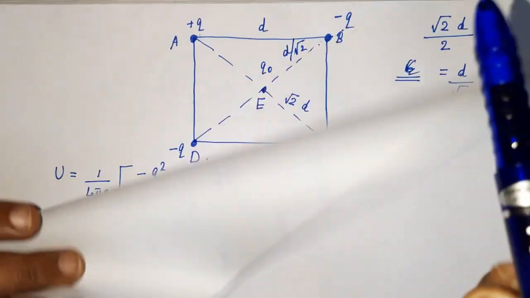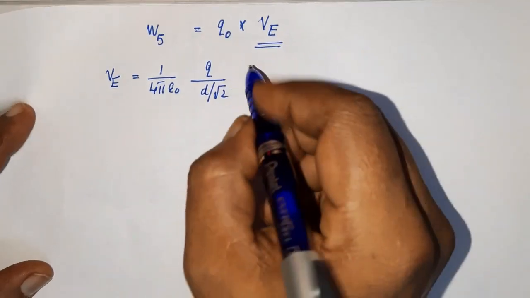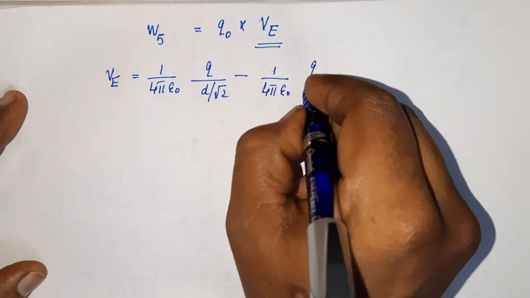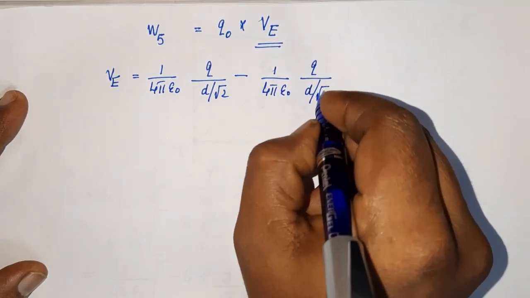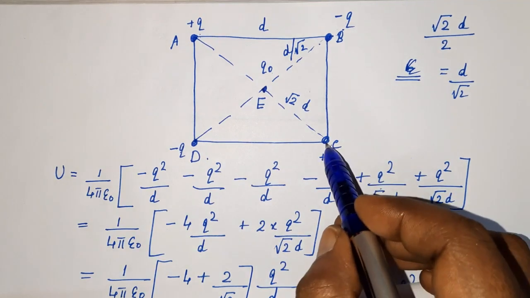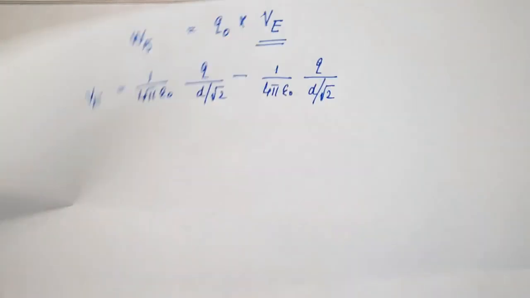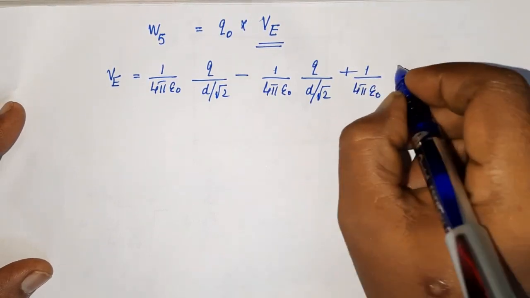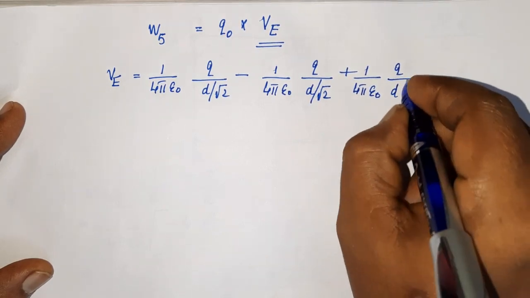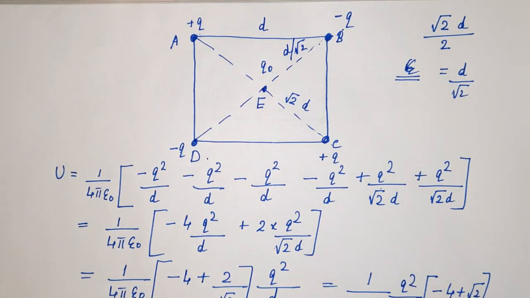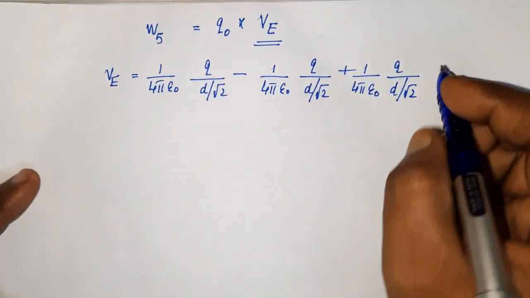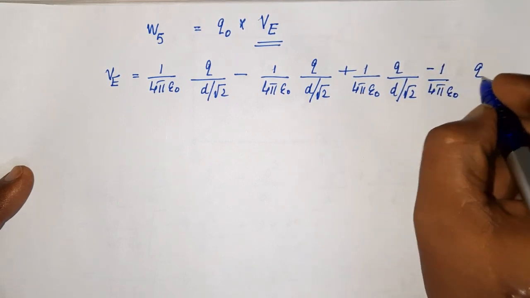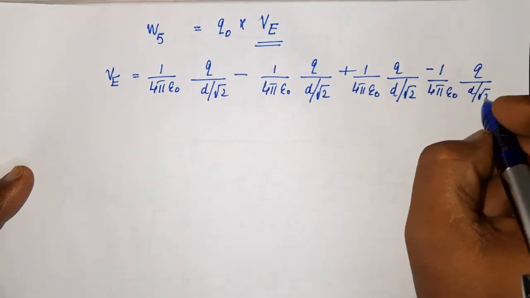Next at B you have negative charge. So potential will be negative. So minus 1 by 4 pi epsilon 0 Q divided by d by root 2. Next at C you have again positive charge. So it is plus 1 by 4 pi epsilon 0 Q divided by d by root 2. Next at D you have negative charge. So it is minus 1 by 4 pi epsilon 0 Q divided by d by root 2.